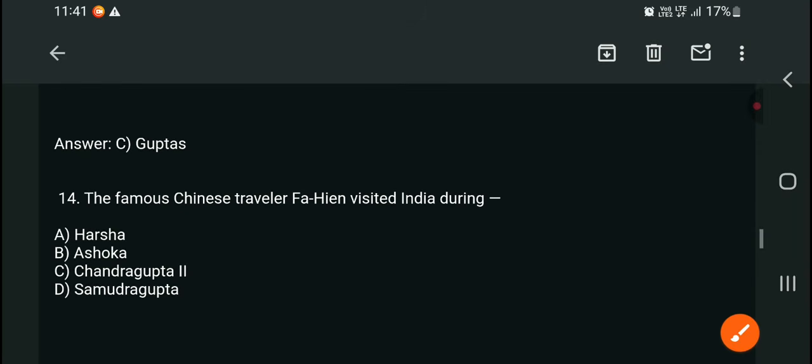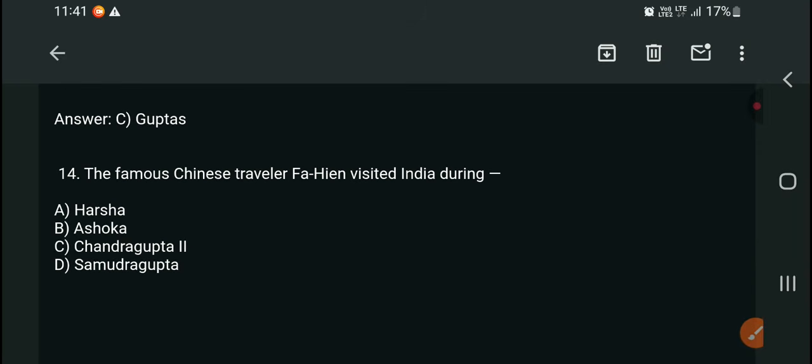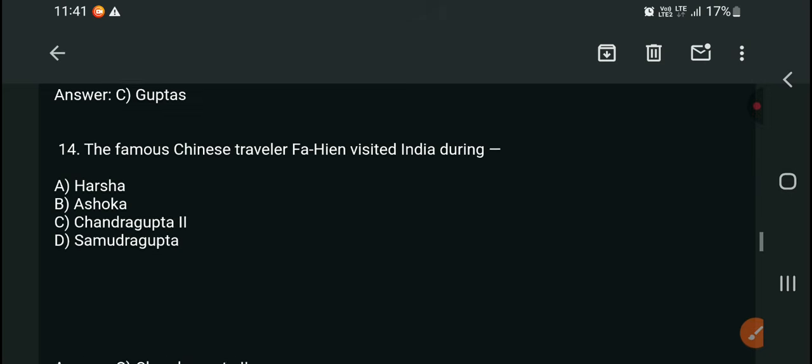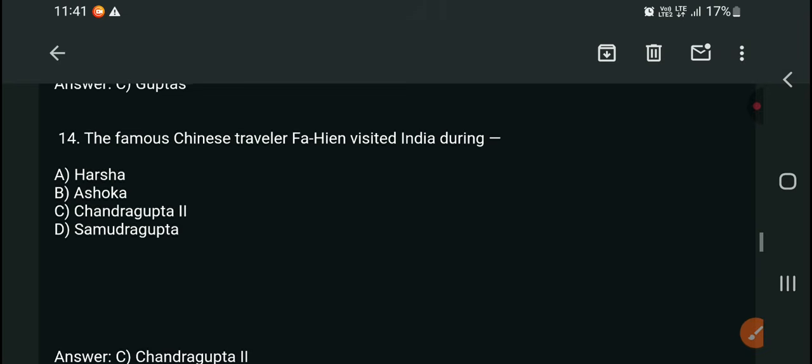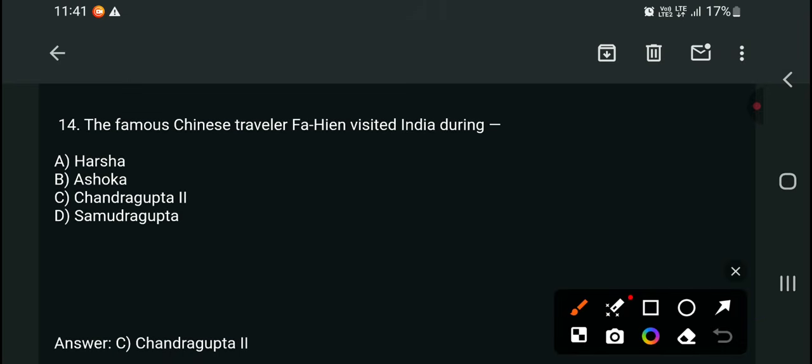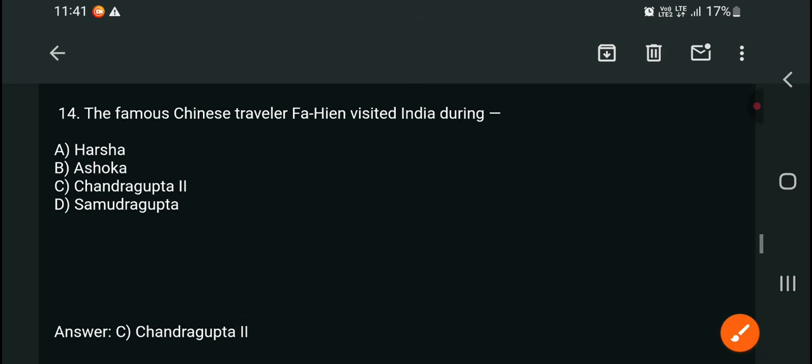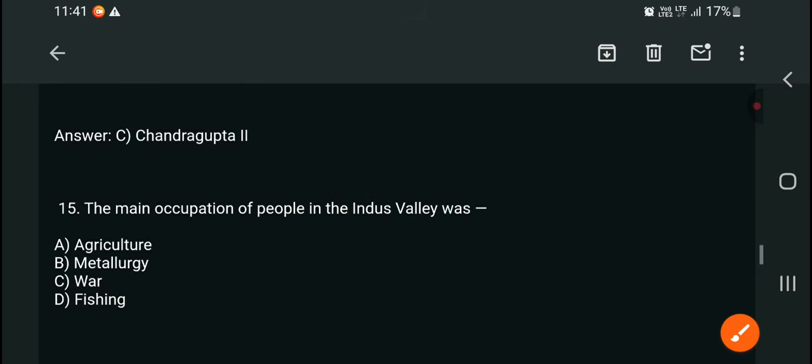Next, question number 14. The famous Chinese traveler Fahien visited India during Harsha, Ashoka, Chandragupta II, or Samudragupta. The right answer is Harsha? Check here. No, Chandragupta II. Fahien visited during the Chandragupta II period. Question 15.